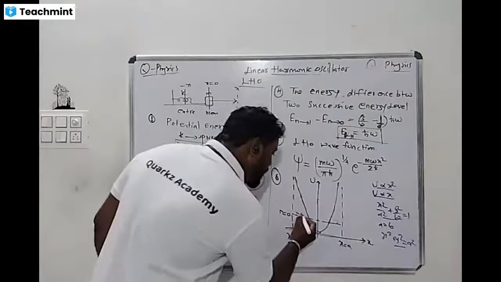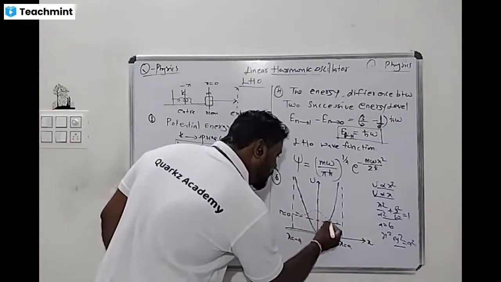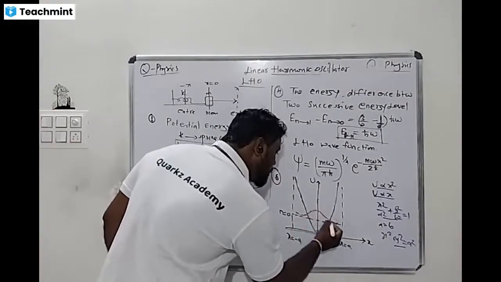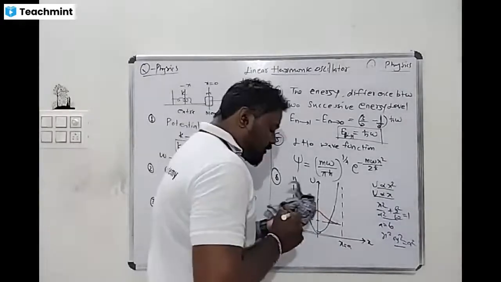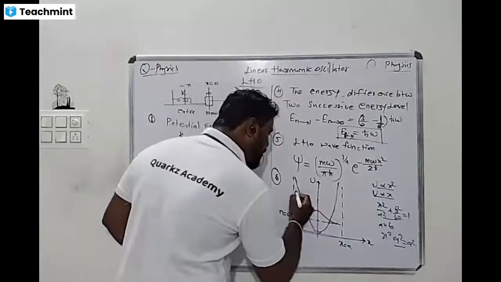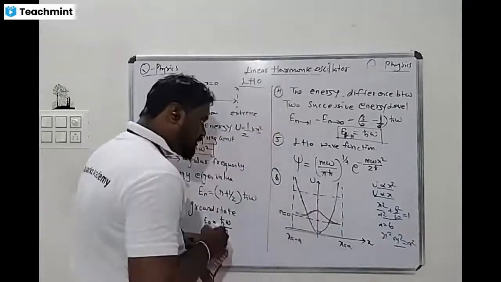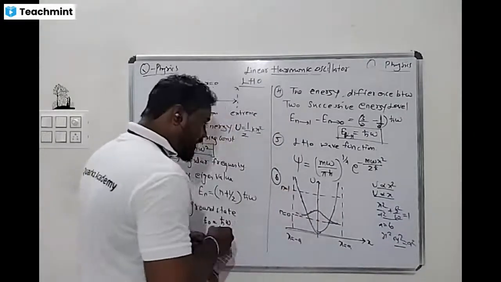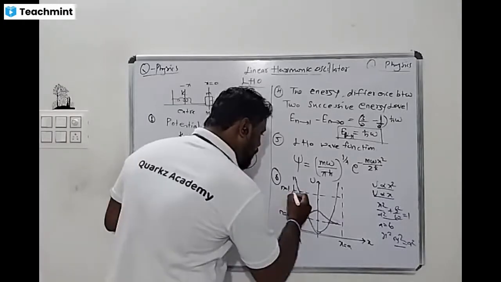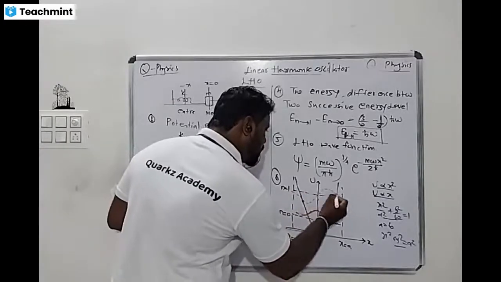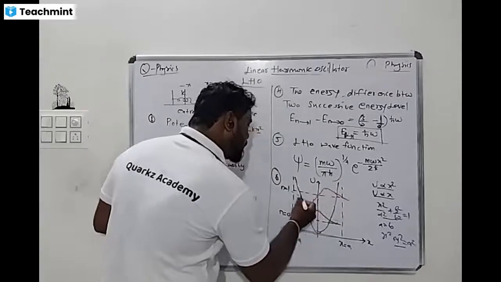Okay, so what kind of wave function will I get? I will get a wave function like this. This is a very important wave function. This is the wave function for n is equal to 2, so when we say n is equal to 1, what wave function will we get? This is a very important wave function for n is equal to 1. If we consider n is equal to 1, we will get a wave function like this. Okay, note it down. This is the wave function we will get.